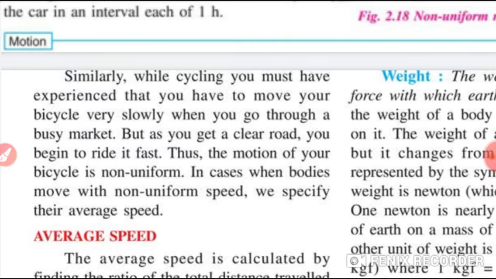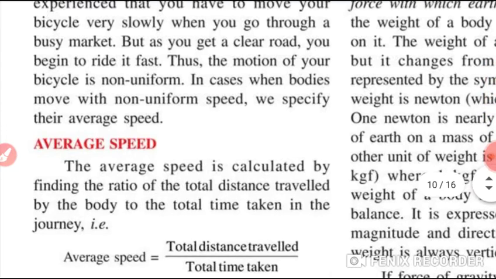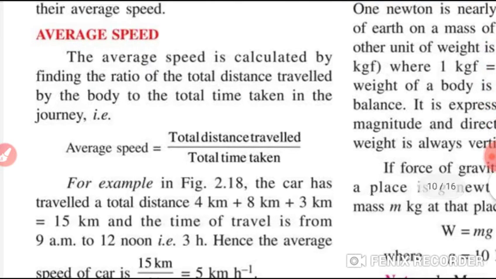Similarly, when you are cycling, you must have experienced that you have to move your bicycle very slowly when you go through a busy market. But when your road is clear, you begin to ride it very fast. That motion is known as non-uniform motion.